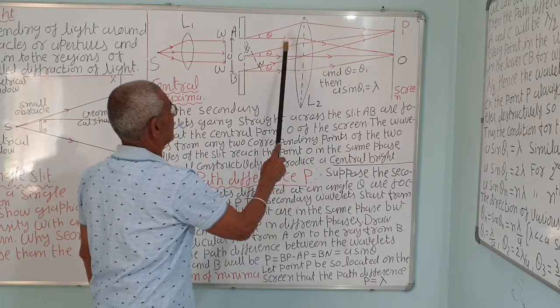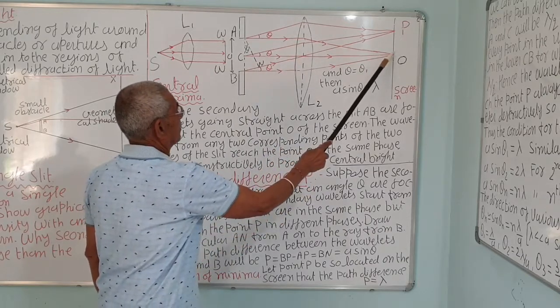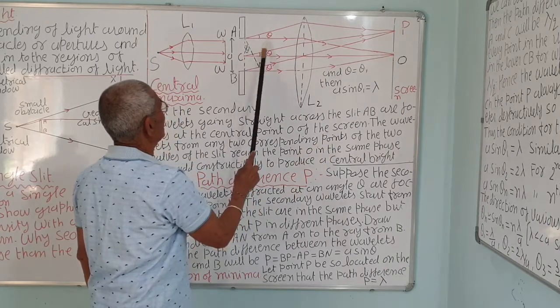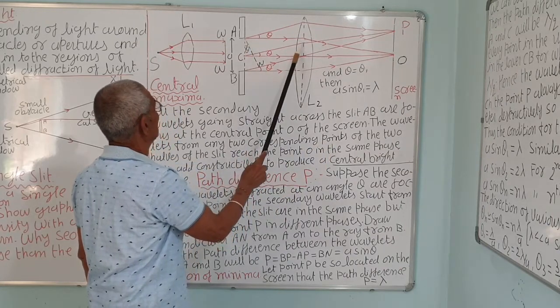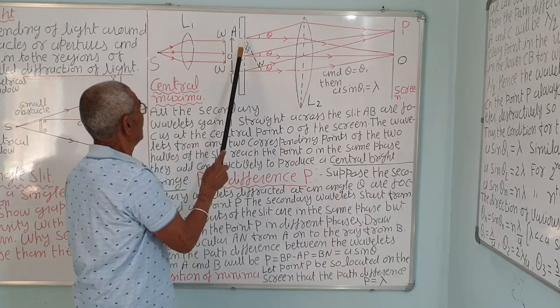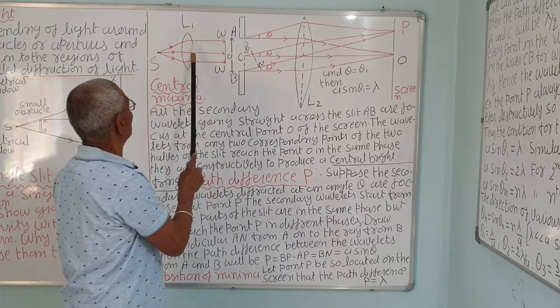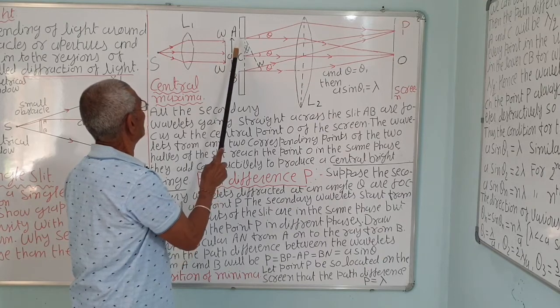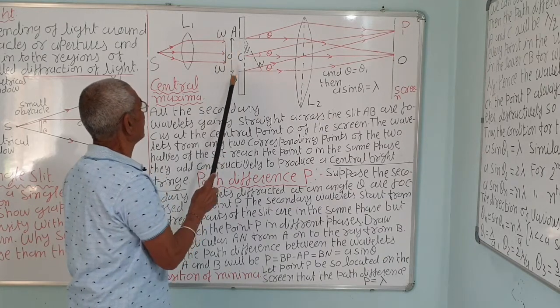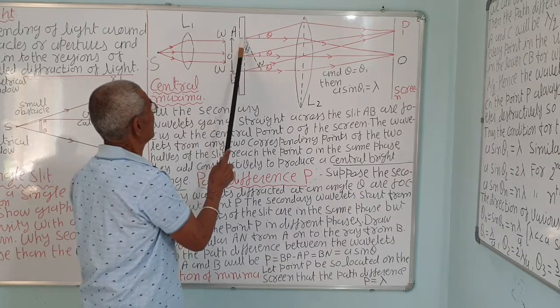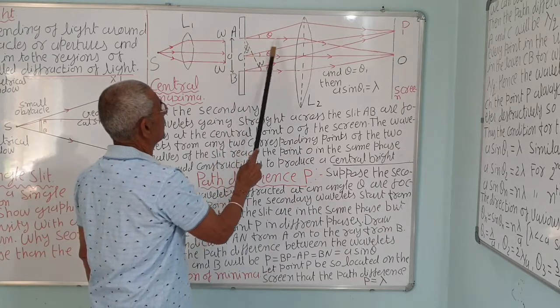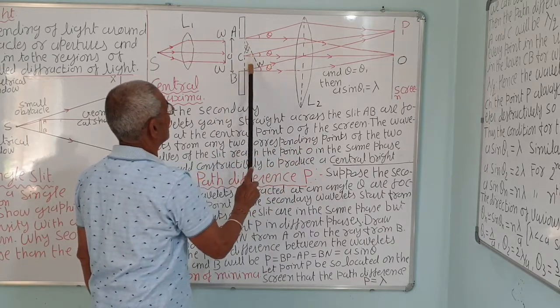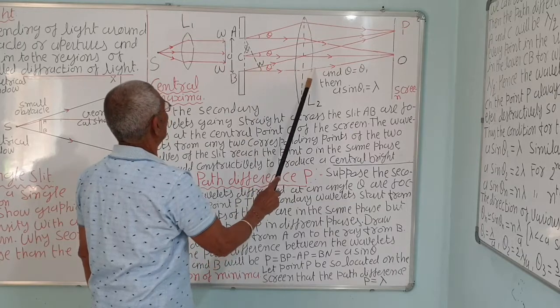Due to the lens, they converge and they are in phase. There is no phase difference because there is no path difference. They reach the slit in phase. These all waves, they reach at AB, correct? They are in phase. But as they proceed, here also there is no phase difference because all waves travel the same distance.